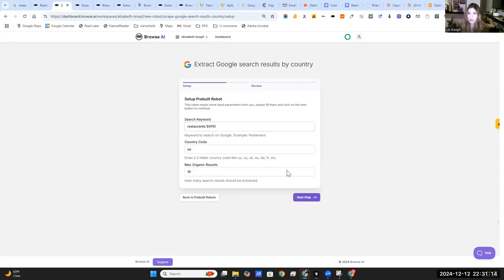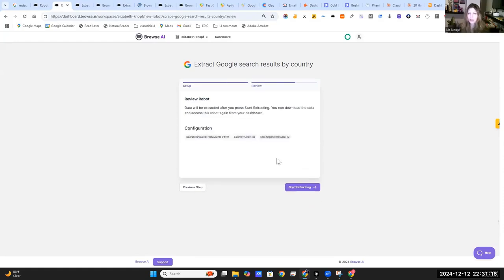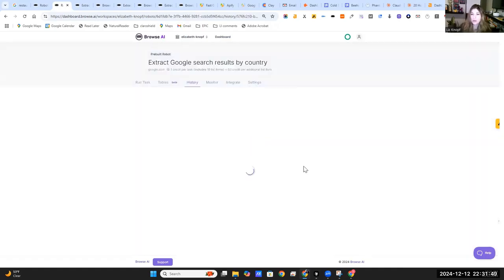We're going to keep it at 10 for now, but you can go a lot. And just to know about Google, they used to have infinite scroll. To access infinite scroll, you have to use the developer tools. It's a bit of a pain to set up. But typically, you're only going to get from search results to about 30 pages, and there's about 10 results per page. So it's going to be somewhere between 200 to 300 results typically. Sometimes you can get a little bit more, but that's what to expect on Google search, because people don't tend to go past page 30. So if you're looking for more, there are a couple of little hacks that I found besides using developer tools, which we will go into at the end.